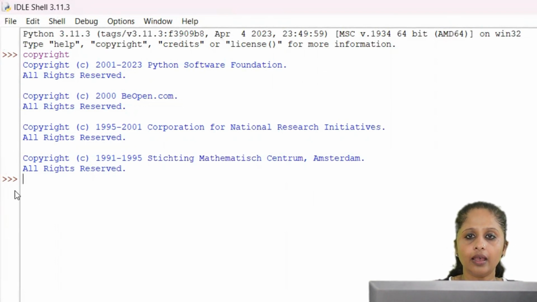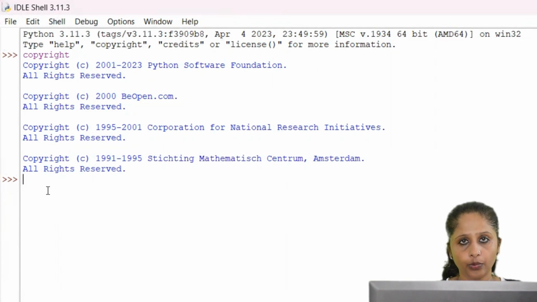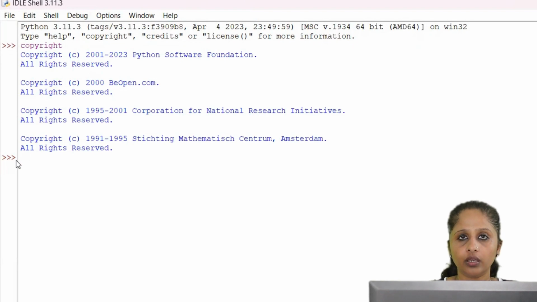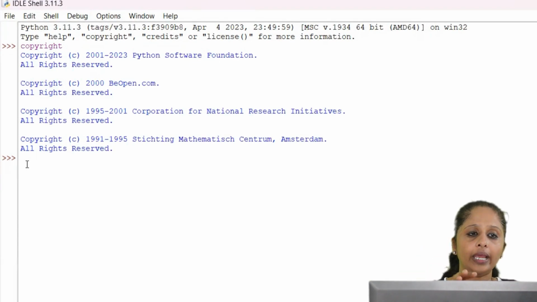So this is the platform for doing Python programs. You can see three greater than symbols here. This is the prompt where you type the Python code, the programs you have to write. It indicates where you have to write the program.